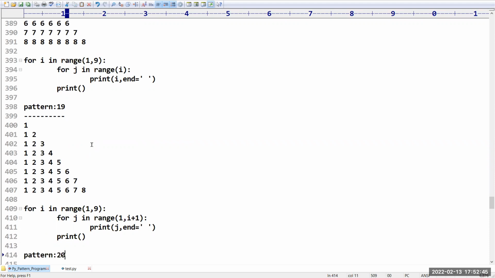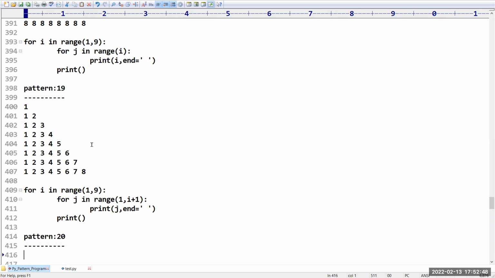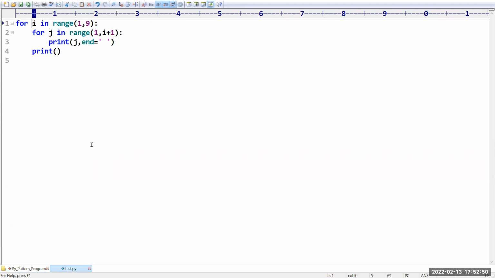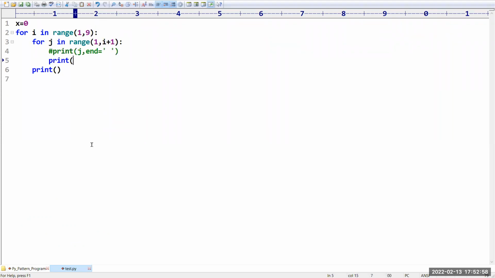Sir, pattern number 20 I am taking. Observe carefully. We need to take one special variable called x. Let us consider the x value is 0, and we know we have to use the C language printf. I am taking percentage 3d, so in the place of the percentage I need to print the value of x, comma, end is equal to empty. Now see what will happen.